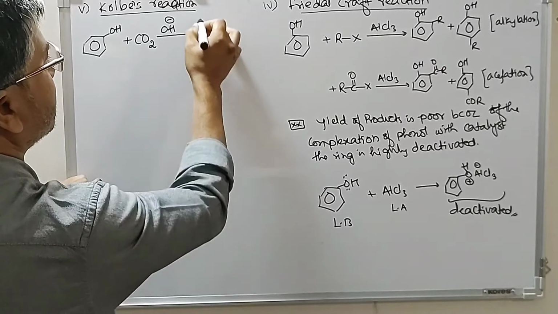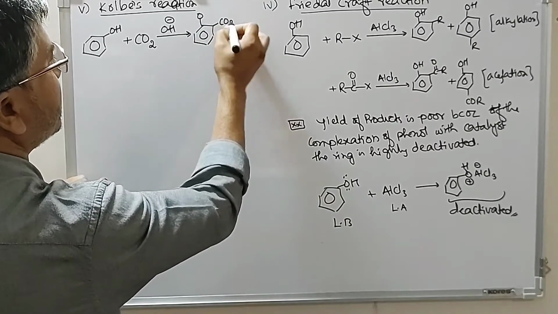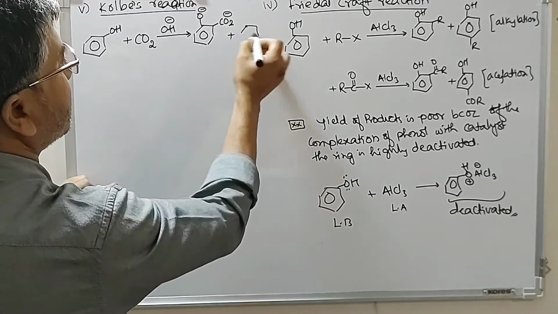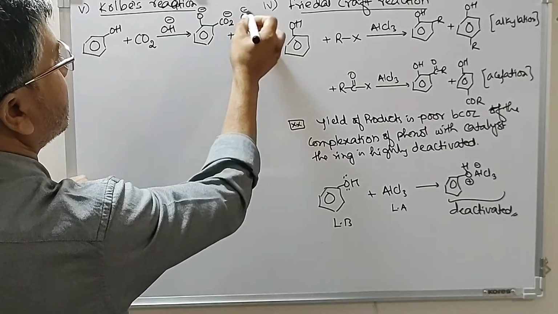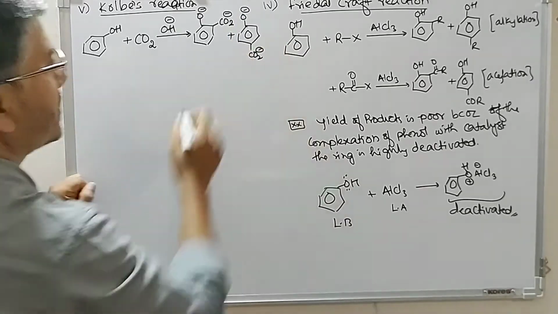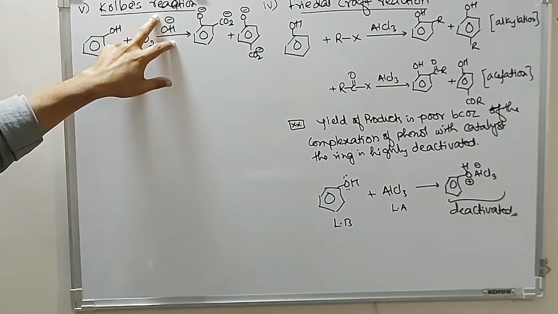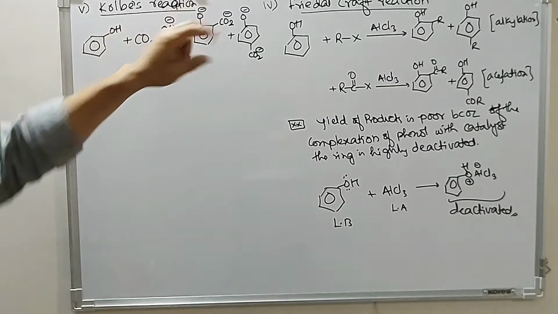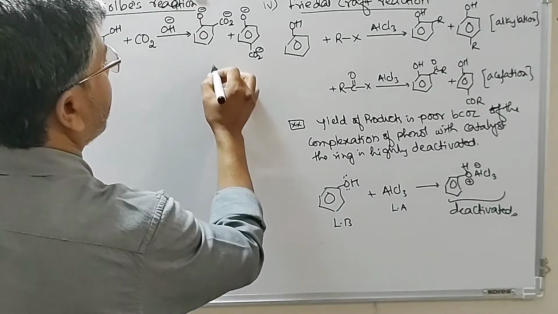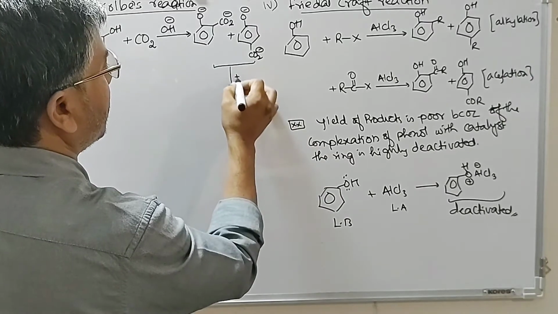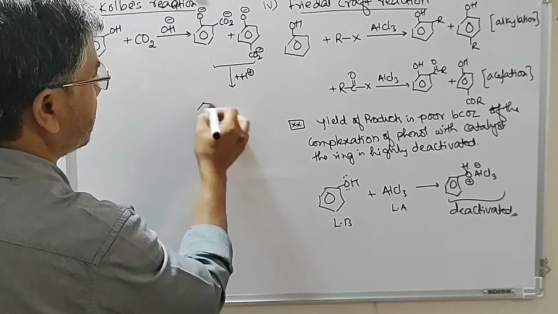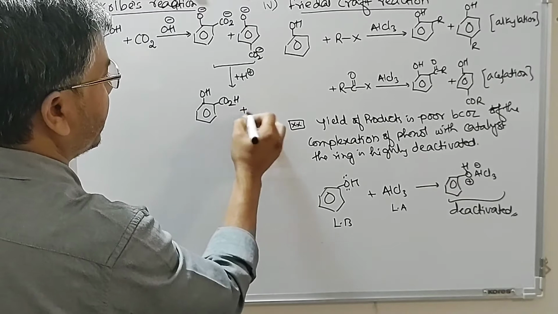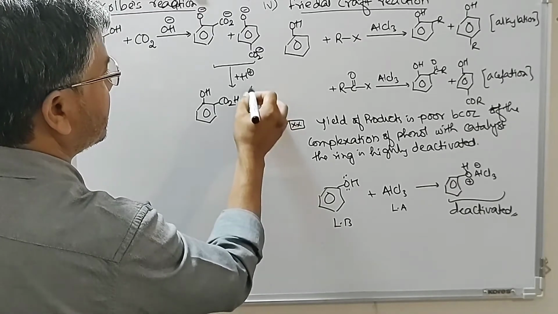So in the first step, this gives you carboxylation at ortho and para. We can look at this because we have a base. Phenol being acidic reacts with the base to give you phenoxide ion. Now this on acidification gives you ortho-salicylic acid and para-salicylic acid.